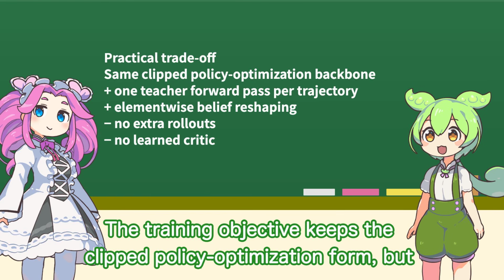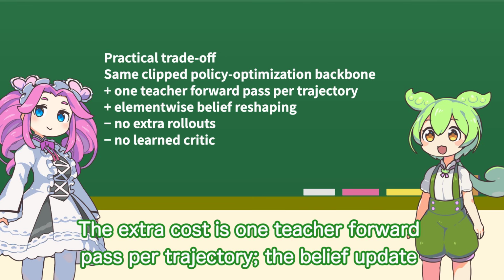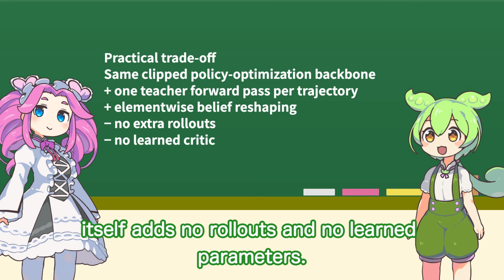The training objective keeps the clipped policy optimization form, but substitutes the reshaped advantage for the original sequence level value. The extra cost is one teacher forward pass per trajectory. The belief update itself adds no rollouts and no learned parameters.